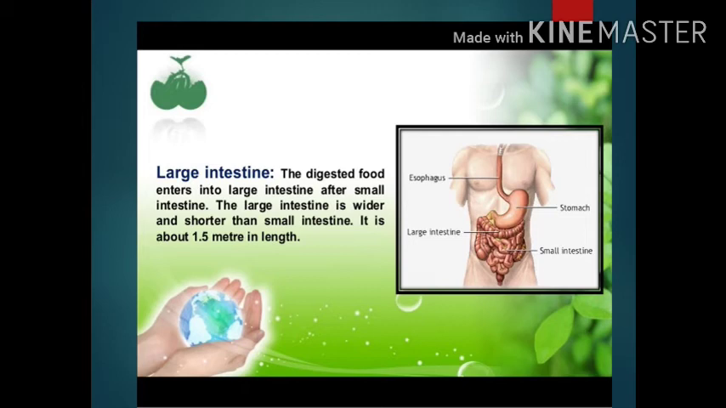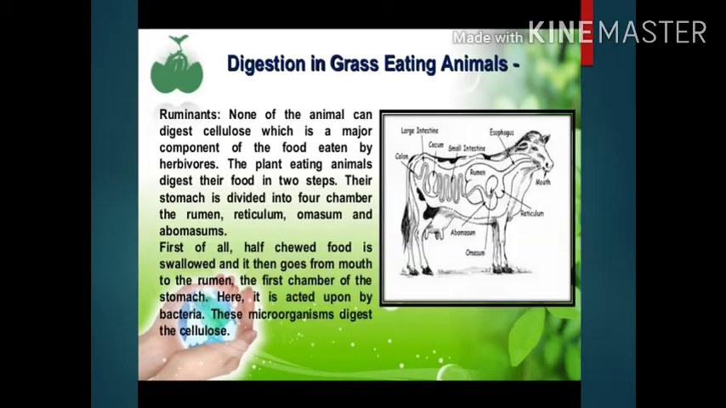Digestion in grass-eating animals. Ruminants. None of the animals can digest cellulose, which is a major component of the food eaten by herbivores. The plant-eating animals digest their food in 2 steps. First of all, half-chewed food is swallowed and then it goes from mouth to the rumen, the first chamber of the stomach. This half-digested food goes to the second muscular chamber, the reticulum.